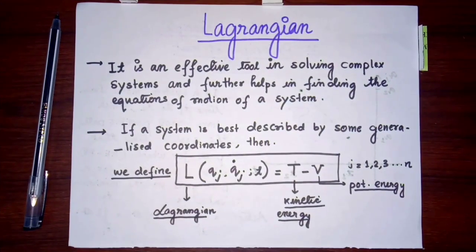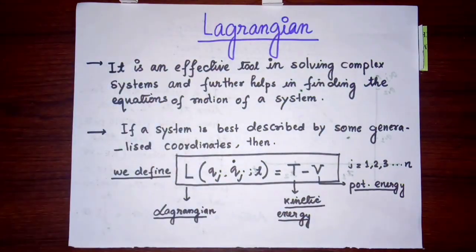Hello everyone. In my last video I talked about the origin of Lagrangian mechanics and why we need Lagrangian mechanics. So continuing the lecture series, in this video I will be talking about the Lagrangian, that is, what is a Lagrangian. When someone asks you what is a Lagrangian, what is the meaning of that?